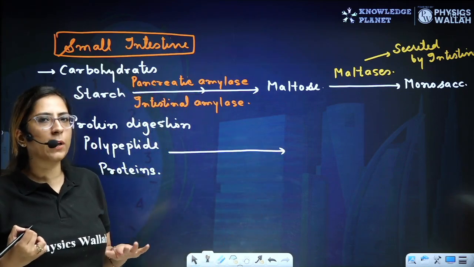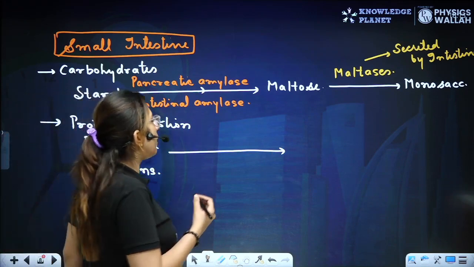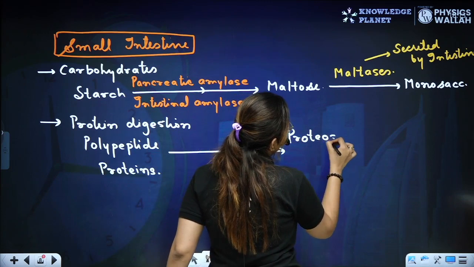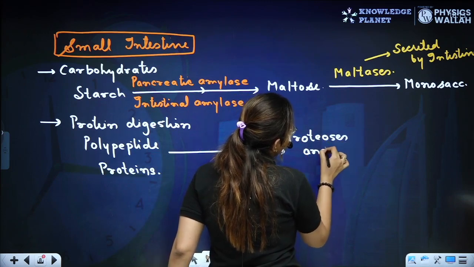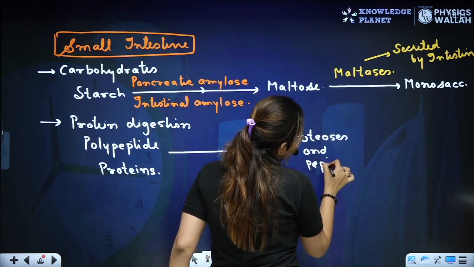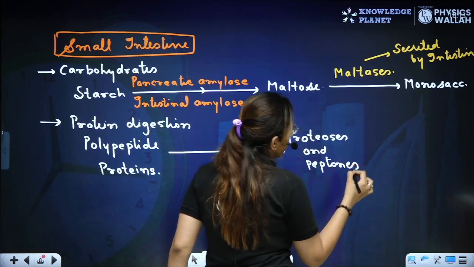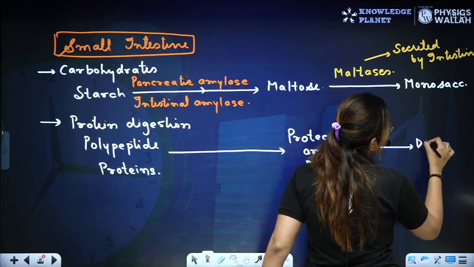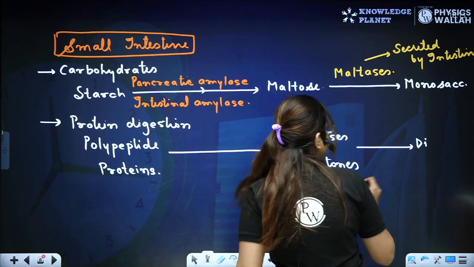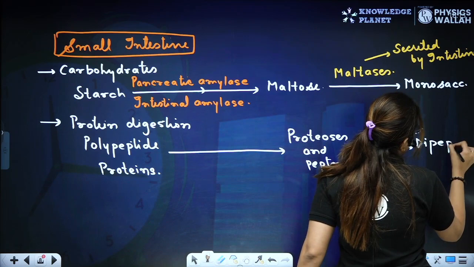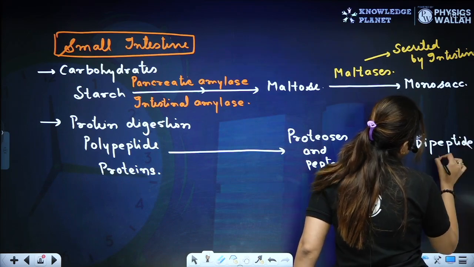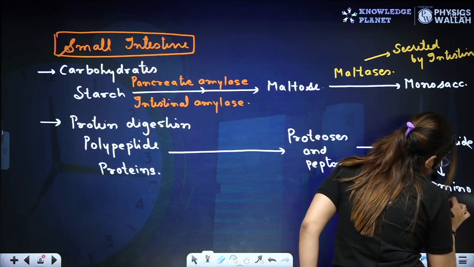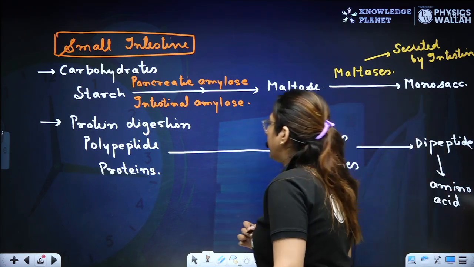But before breaking down into the amino acid, they will be broken down into proteoses and peptones. Peptones, right? Later on, they will be broken down into the dipeptide, and from here amino acid will be released. Amino acid, they will be released.